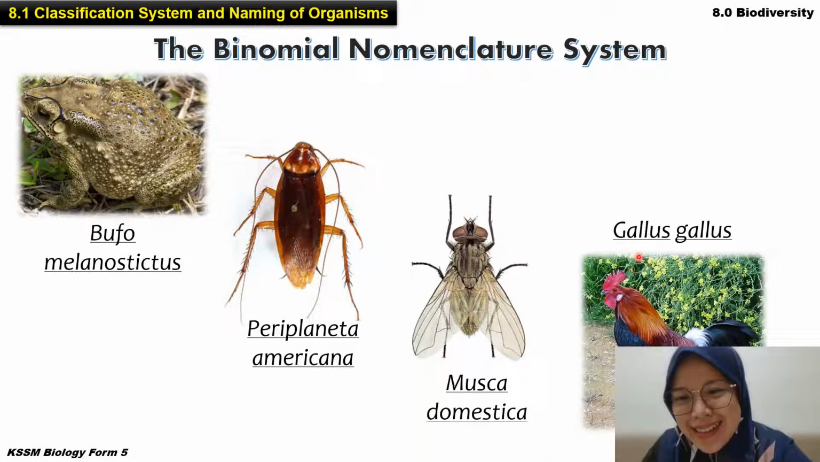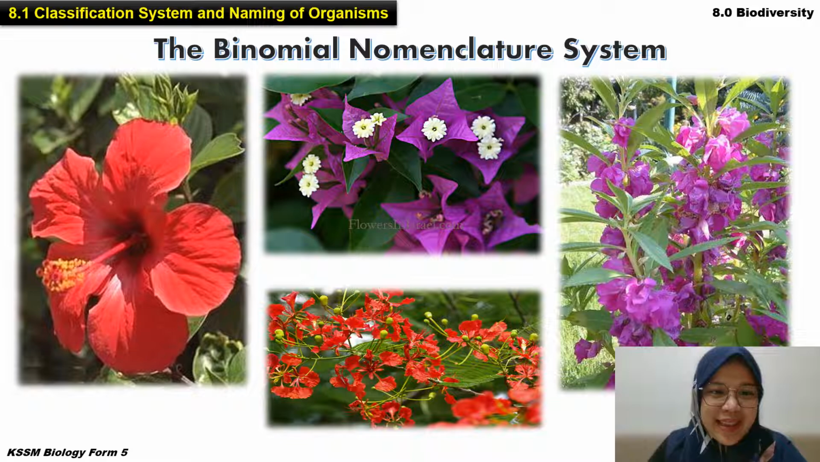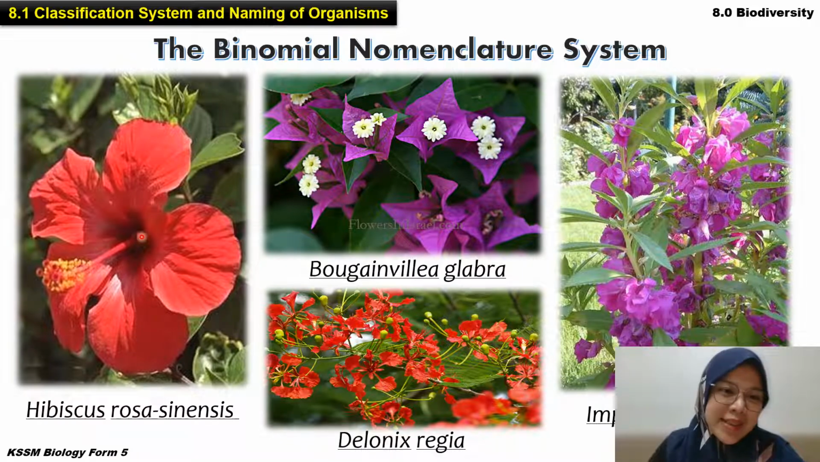And then this chicken is the Gallus. Okay, next. This one, let's look at their names. This hibiscus, the scientific name for the hibiscus is Hibiscus rosasinensis. This one is Bougainvillea glabra. This one is Delonix regia.